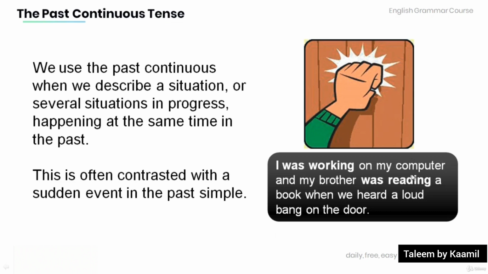I was working on my computer and my brother was reading a book when we heard a loud bang on the door. Now we use the past continuous tense in this sentence to describe the two things that were happening at the same time when there was a loud bang on the door. I was working and my brother was reading a book.